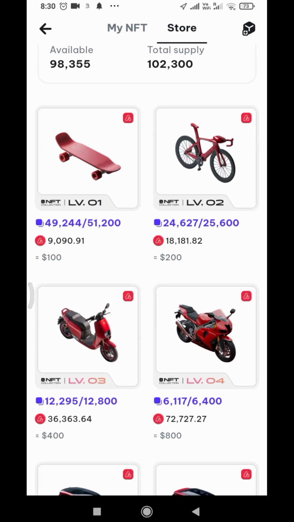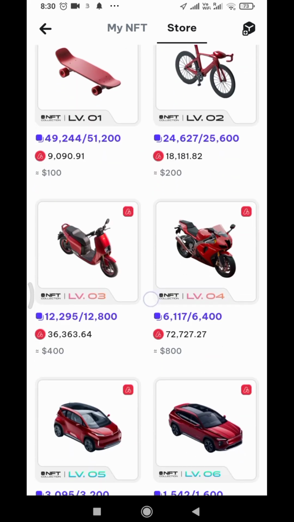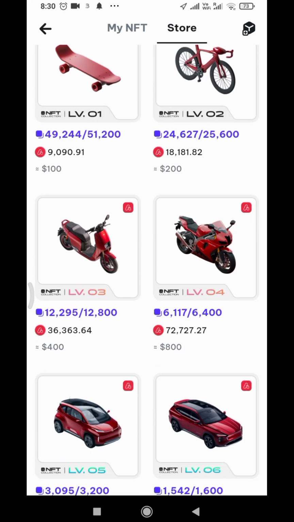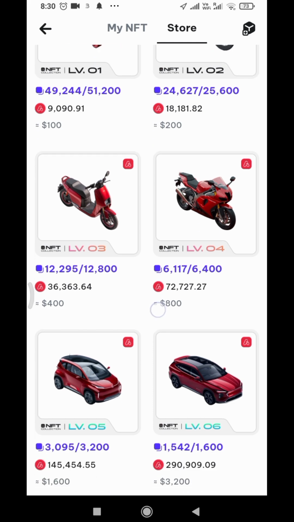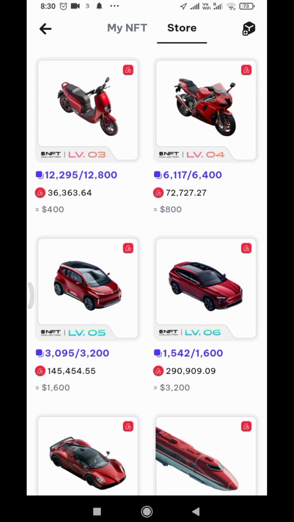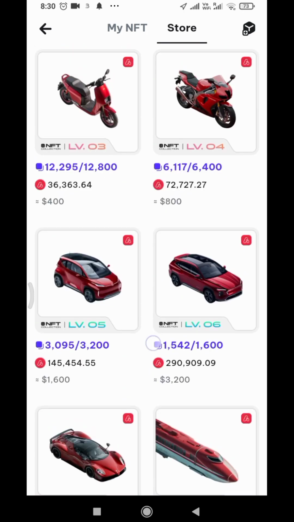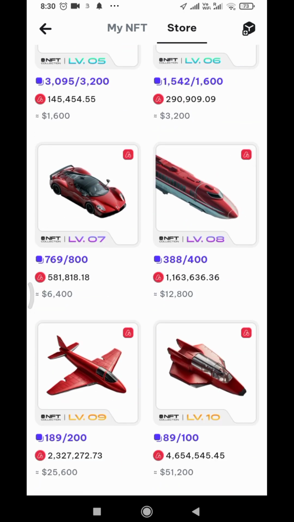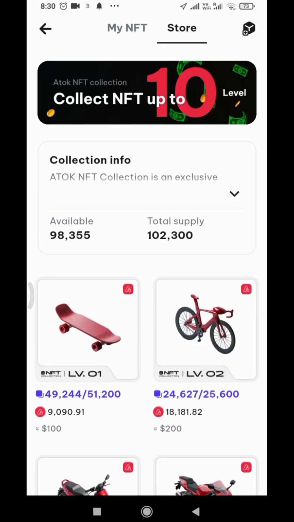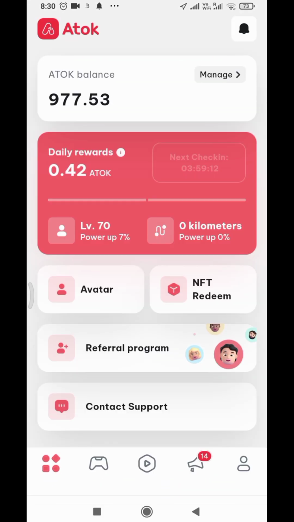You can buy NFTs and pay with your Atok balance, and you are going to withdraw it immediately. This particular one is going to cost you 72,000 to get it, and it's going to give you $8. So if you wish to buy Atok NFTs, you can purchase them with your Atok balance.